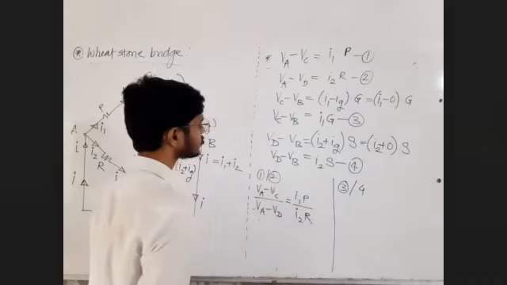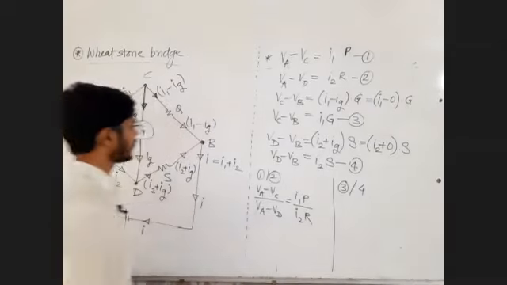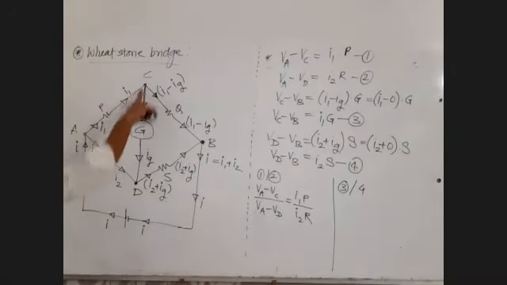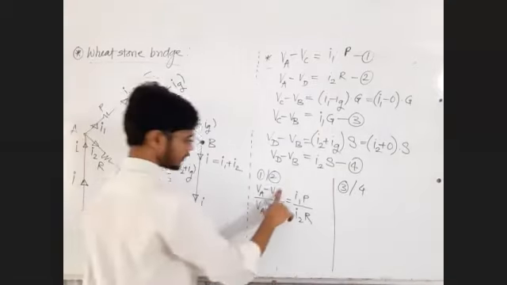But the bridge is balanced. If the bridge is balanced, VC is equal to VD.